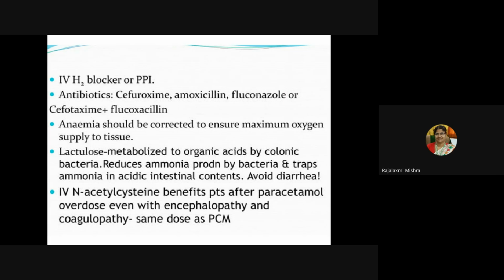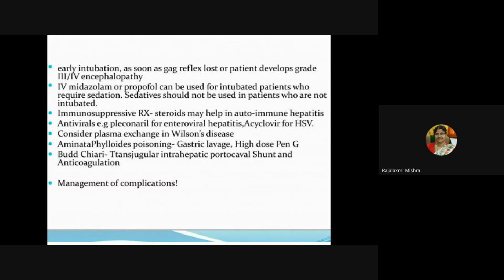Then IV N-acetylcysteine benefits patients after paracetamol overdose, even with encephalopathy and coagulopathy. Then early intubation, as soon as the gag reflex is lost or the patient develops grade 3 or 4 encephalopathy. That is almost leading to hepatic failure. Then IV midazolam or propofol can be used for intubated patients who require sedation. Sedatives should not be used in patients who are not intubated.